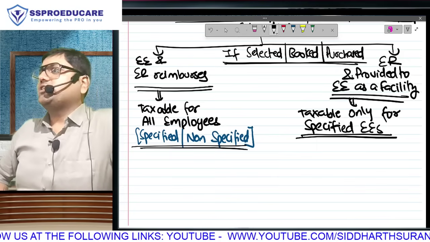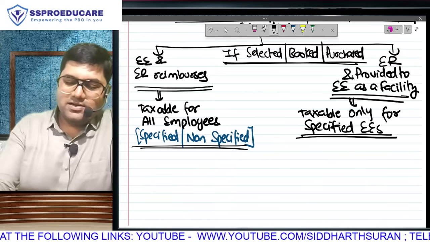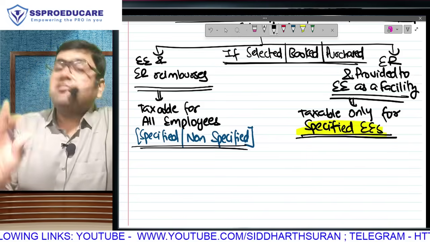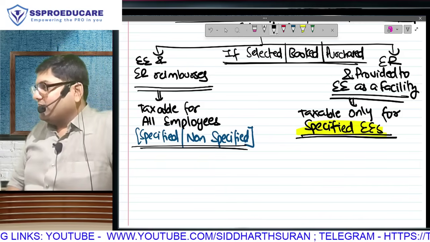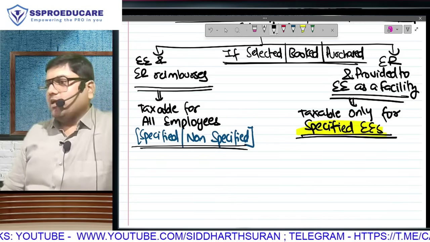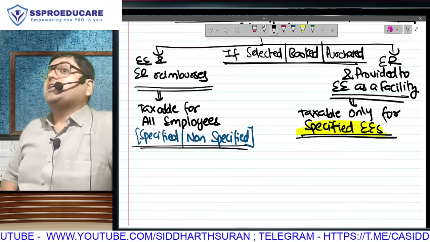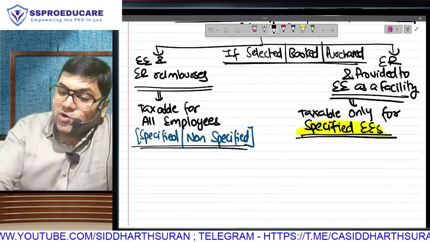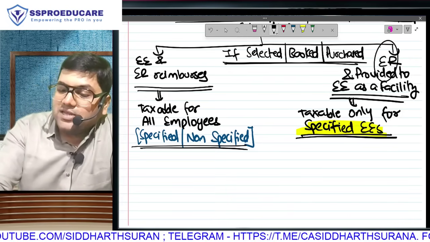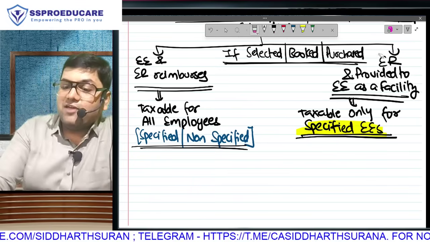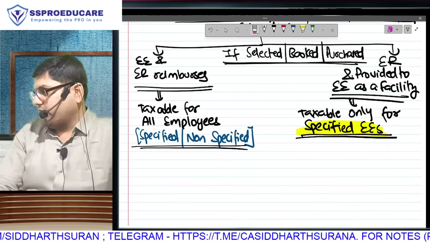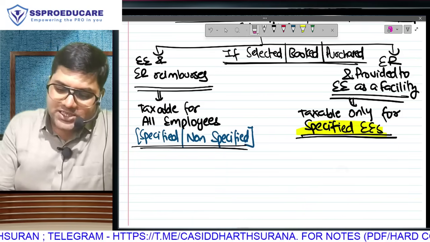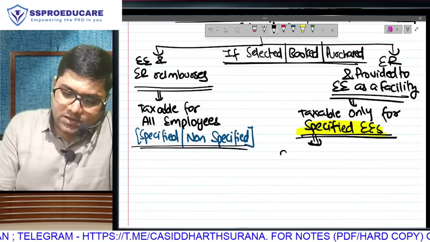You won't understand the logic of this taxability unless you first know what specified employees are. All the secret of this concept is hidden in the definition of specified employee. If I have to give you a rough idea, they are those employees who have some control in the decision making of the company. It just looks like the employer has booked, but the decisions were taken by them only. They have played a role in the management of the organization. They are specified employees. But that is the logic. What is the definition of a specified employee? Any employee who is